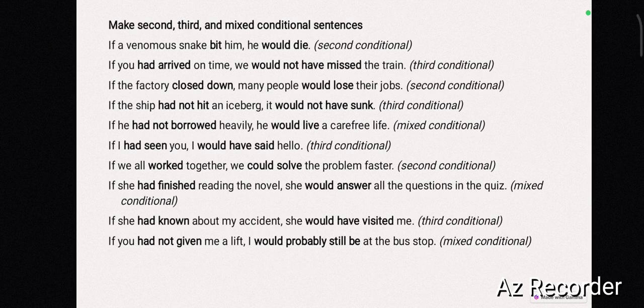Next one, make second, third and mixed conditional sentences. If a venomous snake bit him, he would die. If you had arrived on time, had, third conditional, we would not have missed the train. If the factory closed down, second conditional, simple past tense in second conditional, many people would lose their job. You might be getting confused, so be very careful with the structure of zero, first, second, third conditionals. Okay, otherwise it is difficult for you.